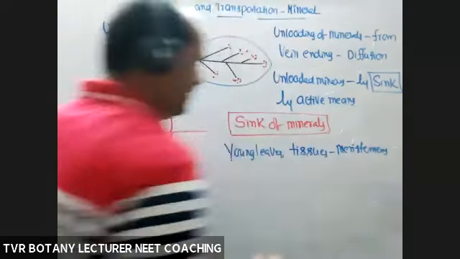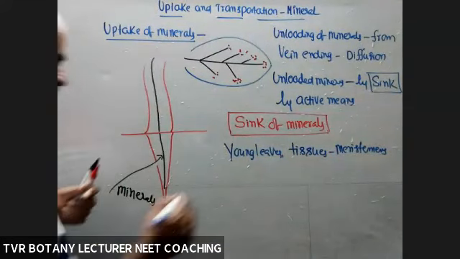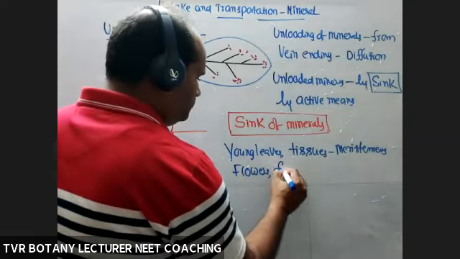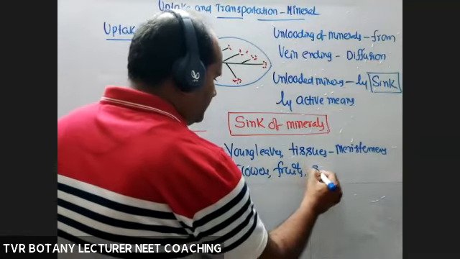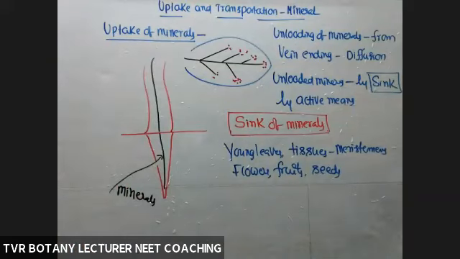Go back to anatomy: apical meristem, lateral meristem, intercalary meristems, all meristems, flowers, fruits, seeds, embryos, zygote, and other tender plant parts. All these are the sinks. They have to absorb all these minerals by means of active transport. These are the sink regions of so-called minerals. Right? Next.